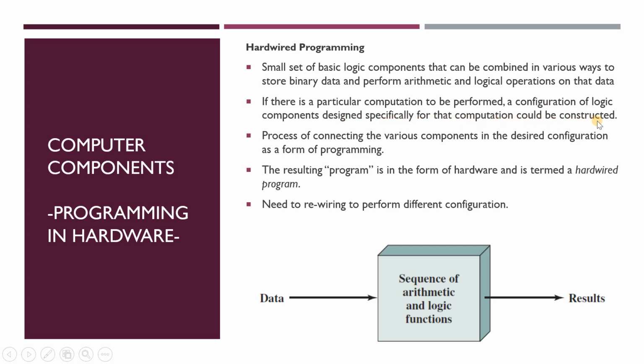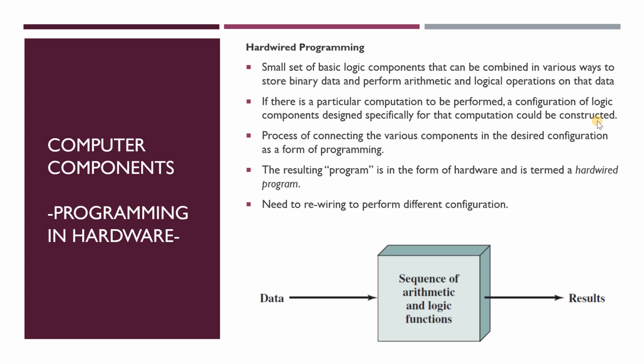For example, if we want to do addition, we must have the basic logic components to perform the addition process. If we want to do the second process, which is subtraction, we must use the basic logic components which can do the subtraction process.